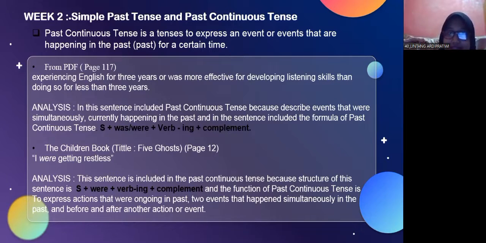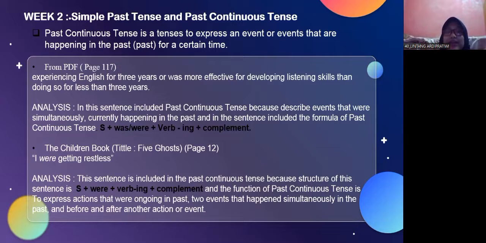My analysis is that this sentence includes past continuous tense because it describes events that were simultaneously happening in the past, and the sentence includes the formula of past continuous tense: subject plus was or were plus verb-ing plus complement. And from the children's book: I was getting breathless.